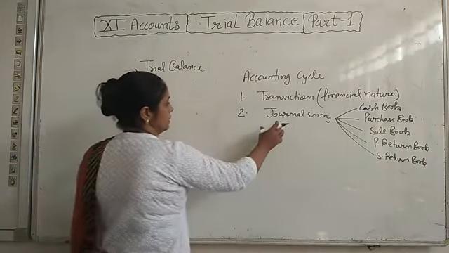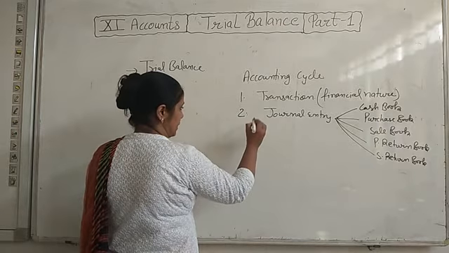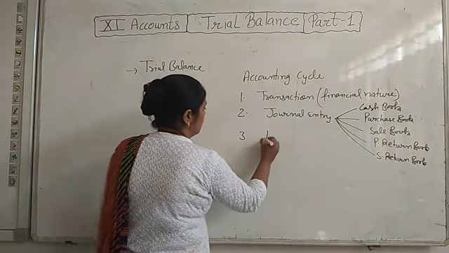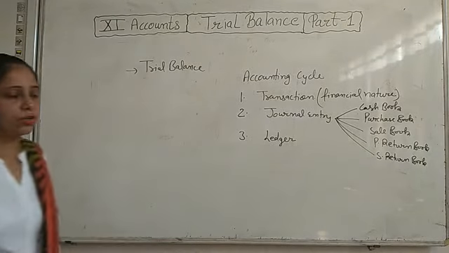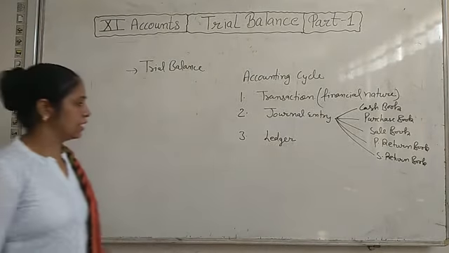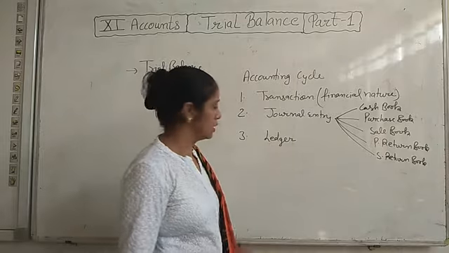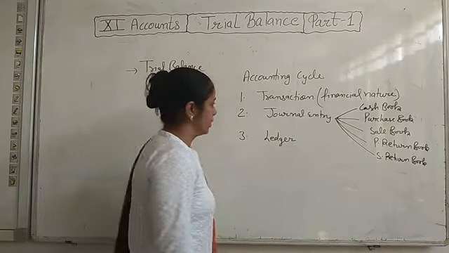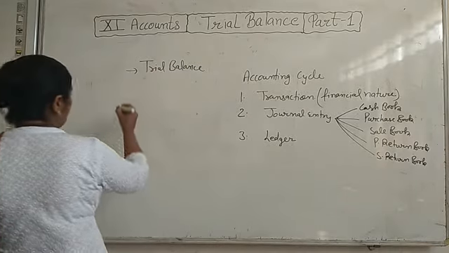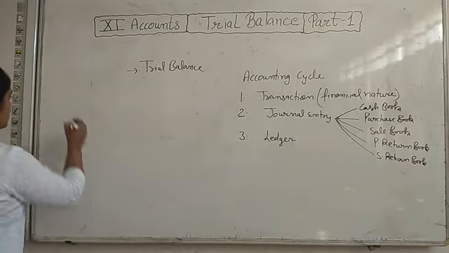After recording the transaction in journal, we will prepare the ledger. That is chapter 13 in your book. For half yearly exam, I have skipped this chapter, but I will tell you what is ledger. In journal, we have recorded all the transactions by passing the journal entry.